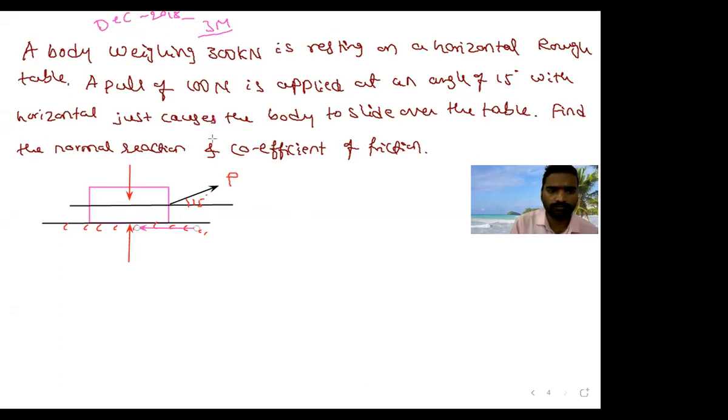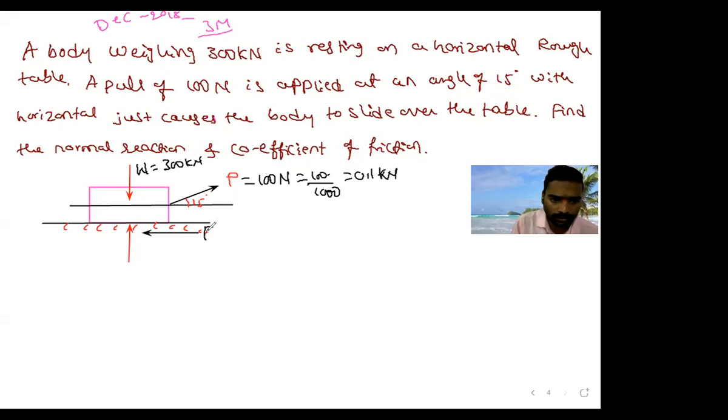This is P. You can change the color. This is weight. Weight is 300 kilonewton. P is 100 newton, as given. Can you convert this into kilonewton? 100 divided by 1000 is equal to 0.1 kilonewton.